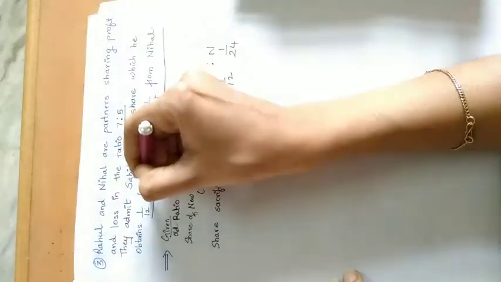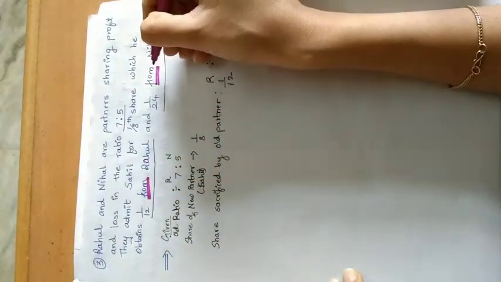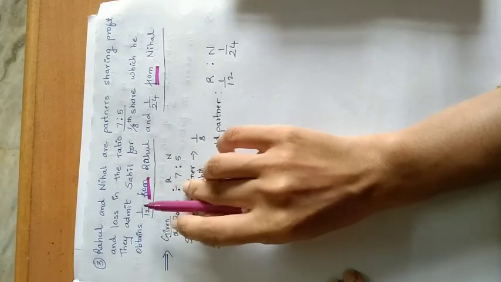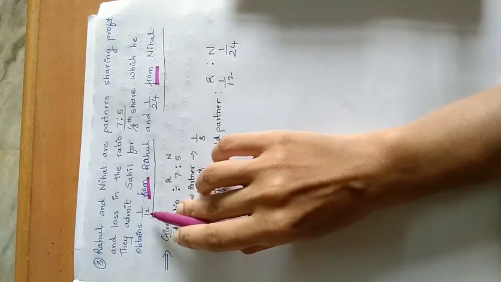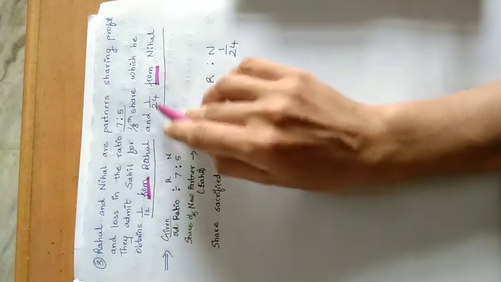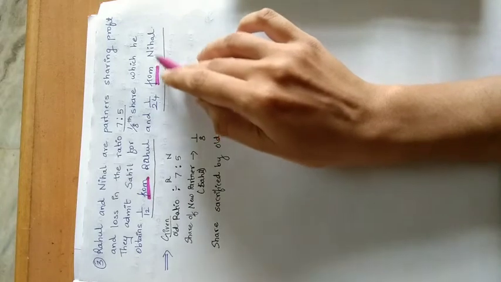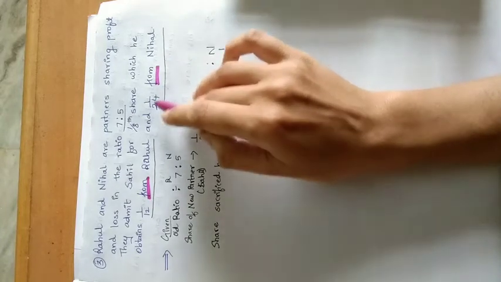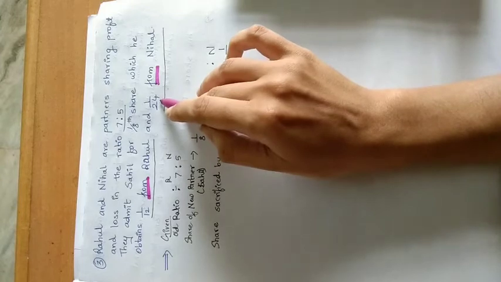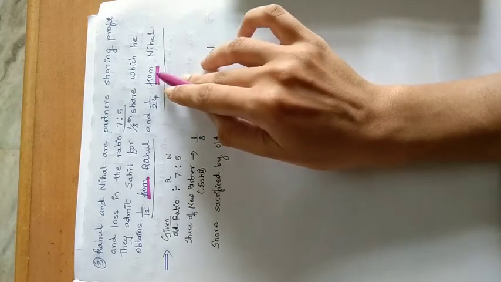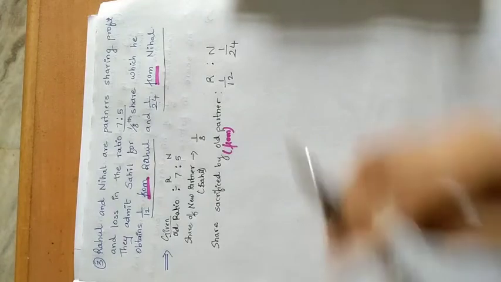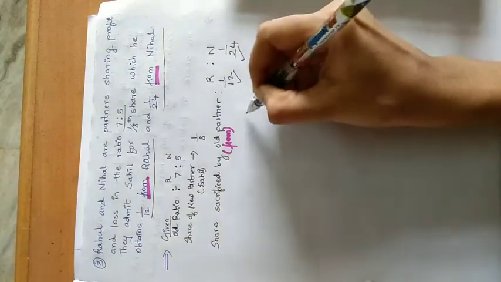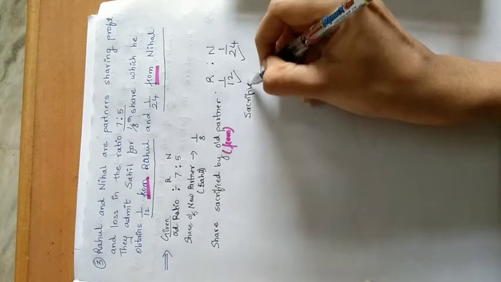Whenever you get a question like this, where the word from is used soon after the fraction sacrificed by the old partners, then you will take this directly as your sacrifice ratio.